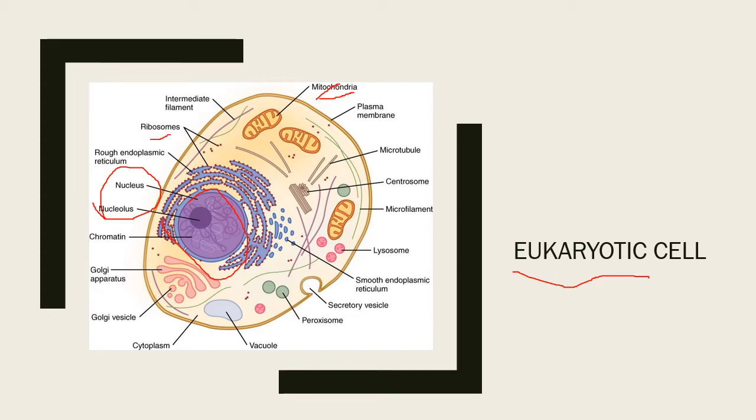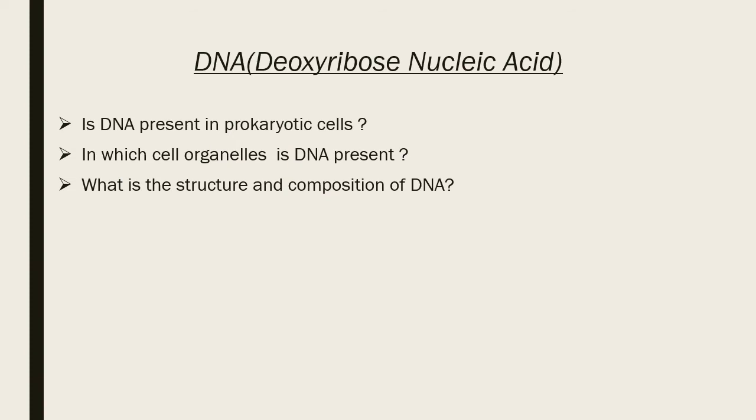And coming next, ribosomes. Ribosomes are the place where the synthesis of proteins takes place, and nucleus and nucleolus and cytoplasm. And as you can see here, these thread-like structures, they are DNA. So what is DNA? DNA is deoxyribonucleic acid, or chemically it can be defined as a polymer chain of nucleotides, and it carries inheritance or genetic material.